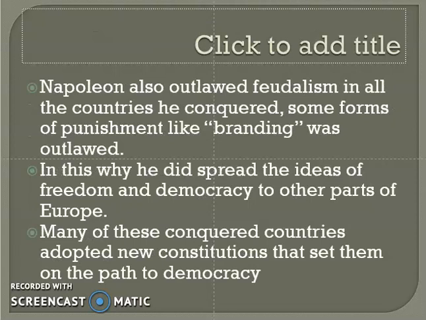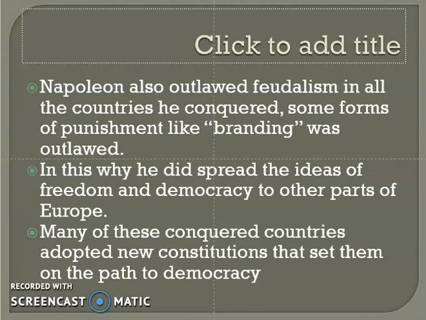He also outlawed feudalism. Remember that feudalism was where there was a landowner, and then he had peasants living on his farm, and those peasants were basically his property. Also certain forms of punishment like branding were outlawed. That's where you burn a symbol in somebody's forehead to show that they are a thief or this or that.